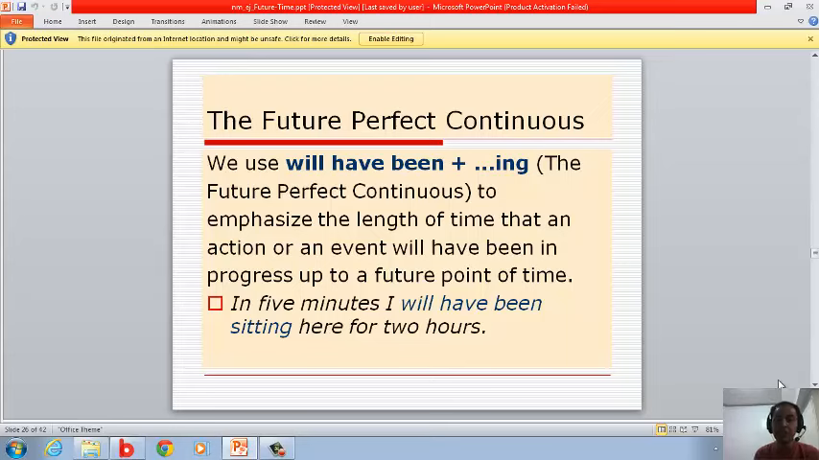The future perfect continuous. Now, we use will have been plus -ing. The future perfect continuous emphasizes the length of time that an action or an event will have been in progress up to a future point in time. For example, in 5 minutes, I will have been sitting here for 2 hours. Now, where is the future perfect continuous in here? It's will have been sitting.